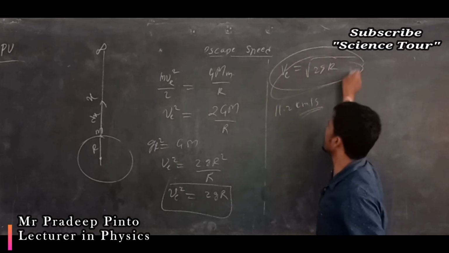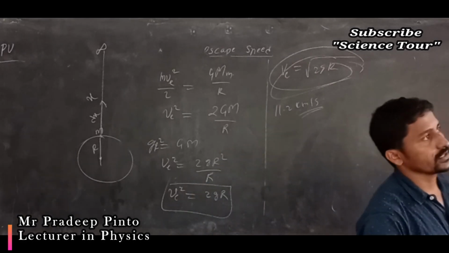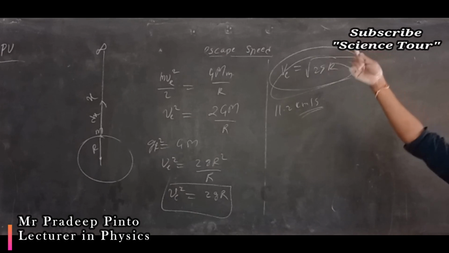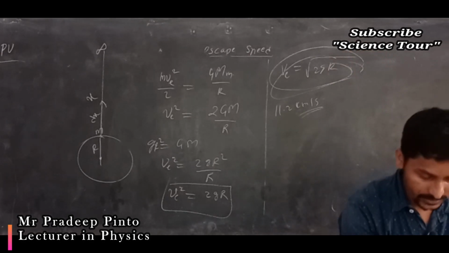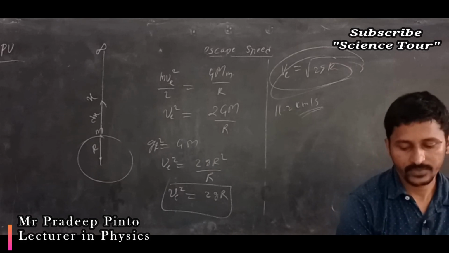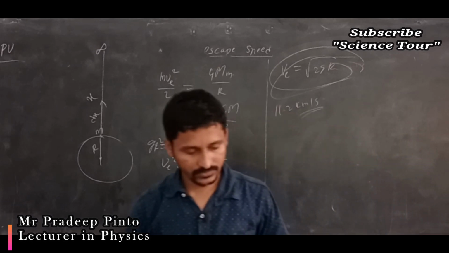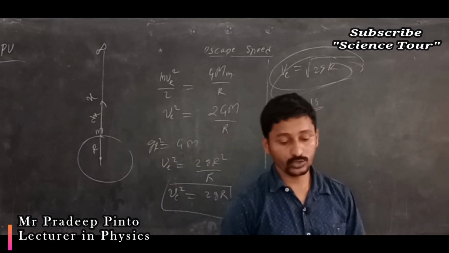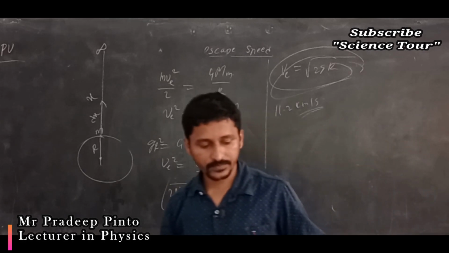So if you calculate this, you are going to get 11.2 kilometer per second. It has to move at that speed. That is the escape speed of the earth.